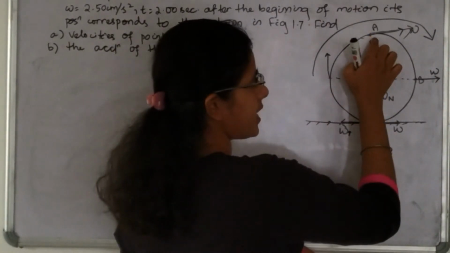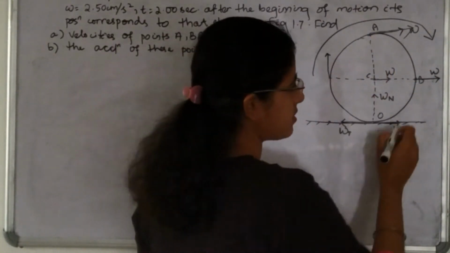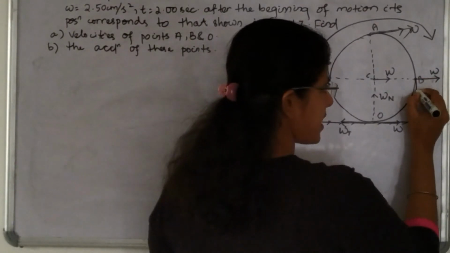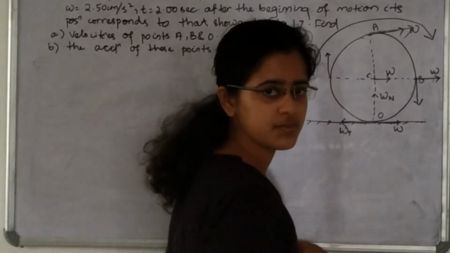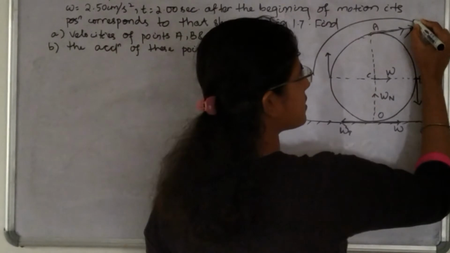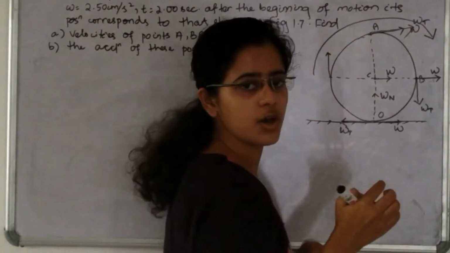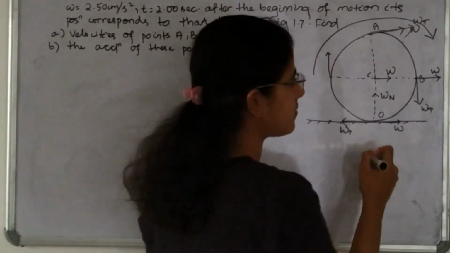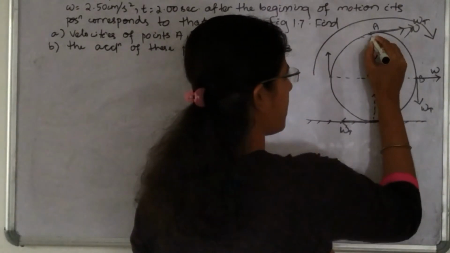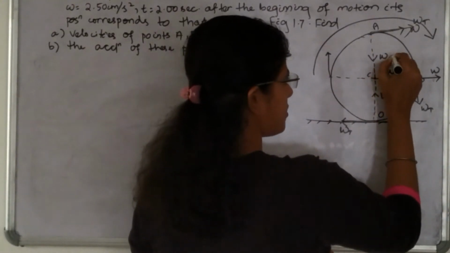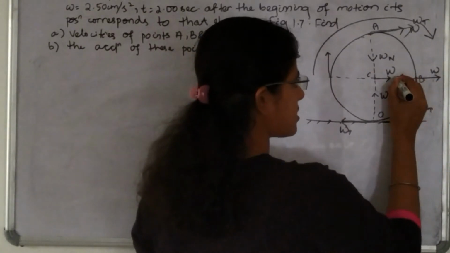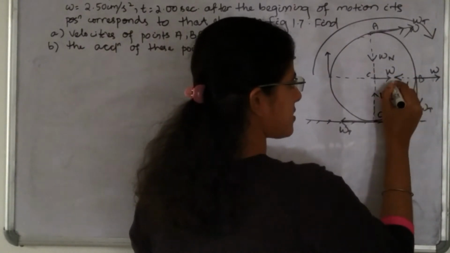So the point A has tangential acceleration in this direction and point B has tangential acceleration in this direction. This is the tangential acceleration and this is the tangential acceleration. Normal acceleration is towards the center. So along this direction A has normal acceleration and along this direction B has normal acceleration.